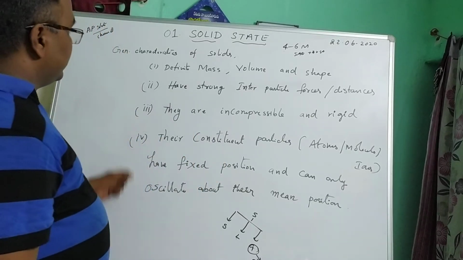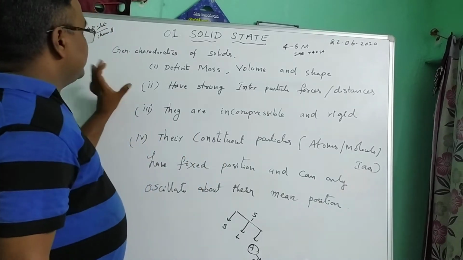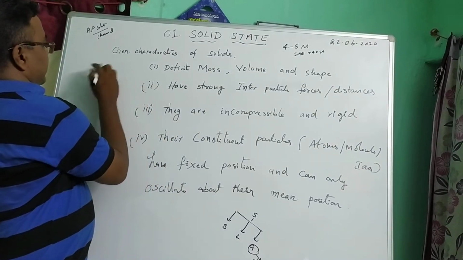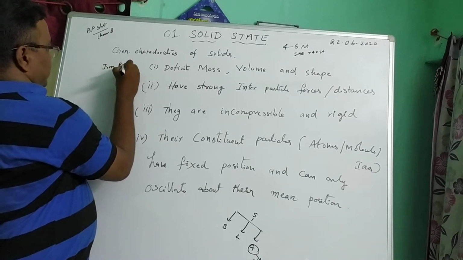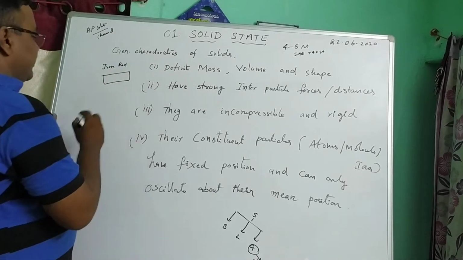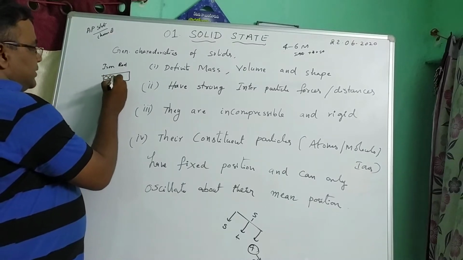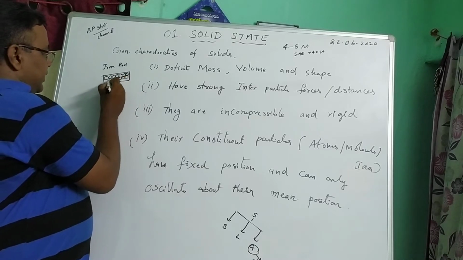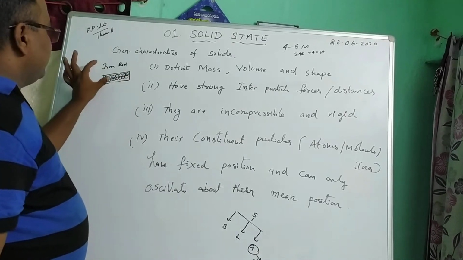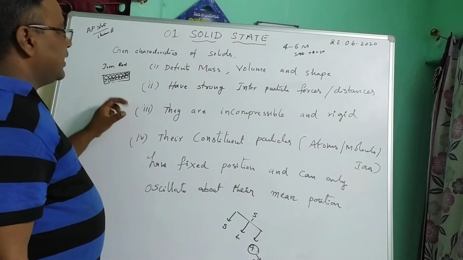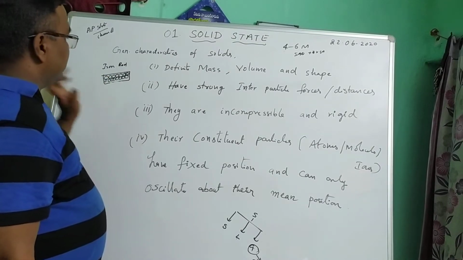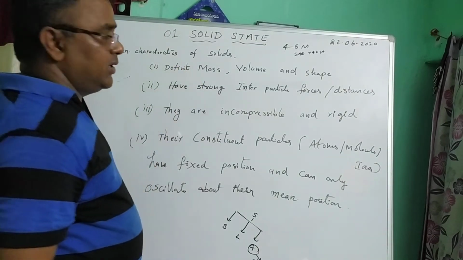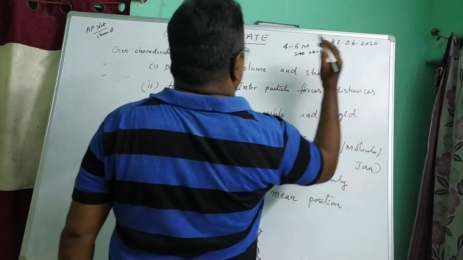We know that if you take any solid, the intermolecular distances are low. That is my first property. For example, take an iron rod. It is a solid. The main property is that the molecular distances are very low, that means they are very close. The iron rod has definite shape, volume and mass. So what is the definition of a solid? The substance which has definite mass, volume and shape is known as a solid.